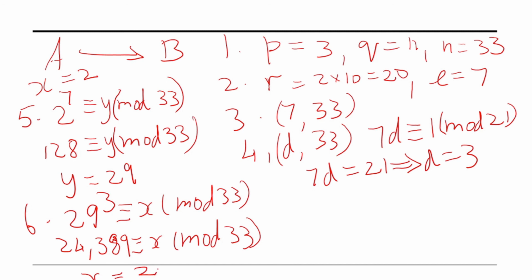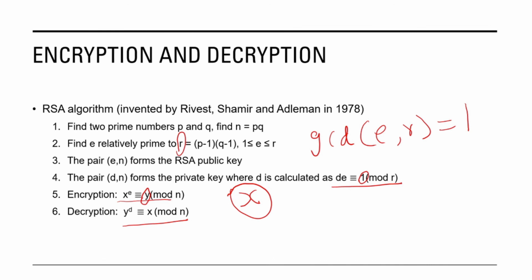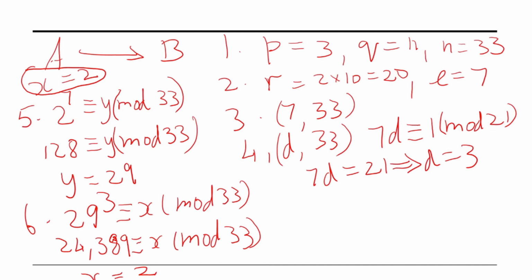So hence we have obtained the given value x is equal to 2. That is how we have encrypted x is equal to 2 into y is equal to 29, and from that we have obtained the decrypted value of y, which is nothing but x is equal to 2. So this is a simple example in which we have used RSA algorithm to transfer messages from one person to another using encryption and decryption and using prime numbers.